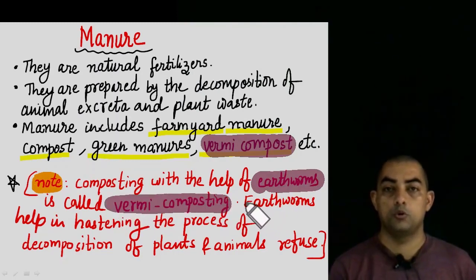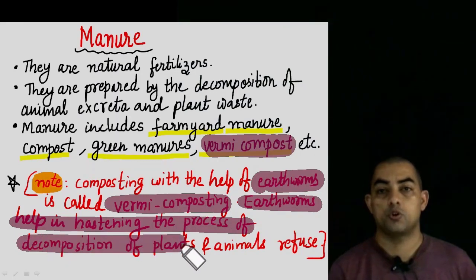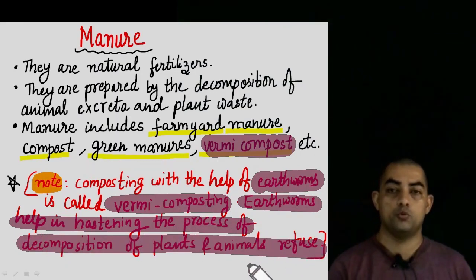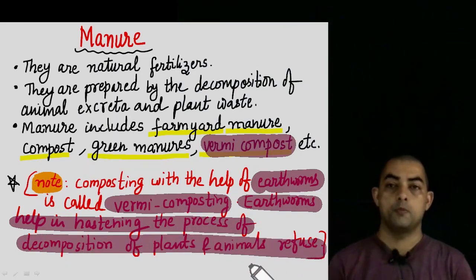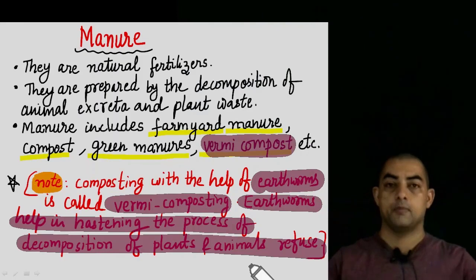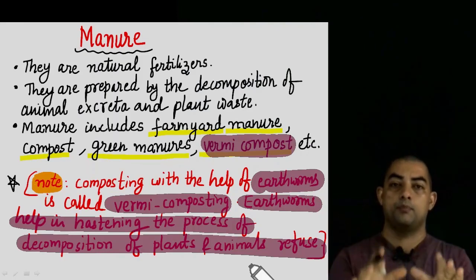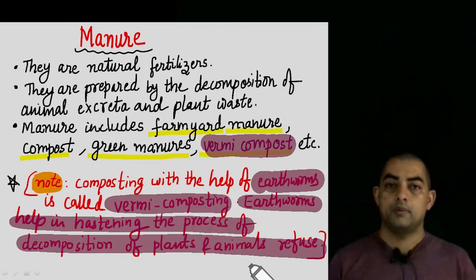So what are they going to do? They are going to use earthworms. They help in hastening the process of decomposition of plants and animal refuse. So what the farmers do, see, they want to prepare compost, right? For that they take animal excreta, plant waste, maybe create a small hole in the ground, or maybe some concrete tanks they are making, and then they put all these things over there, cover it. Then it will take some time, 2 months, 3 months for the manufacture of manure.